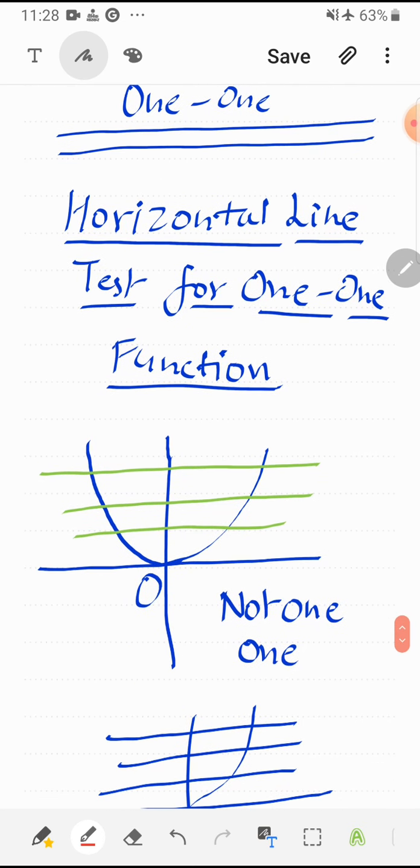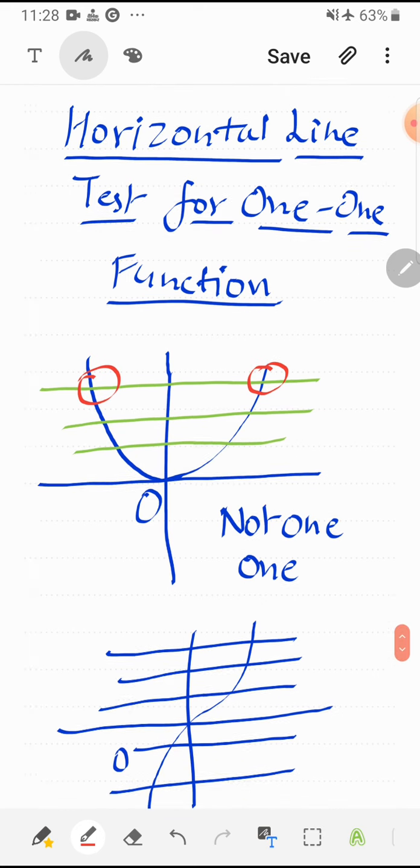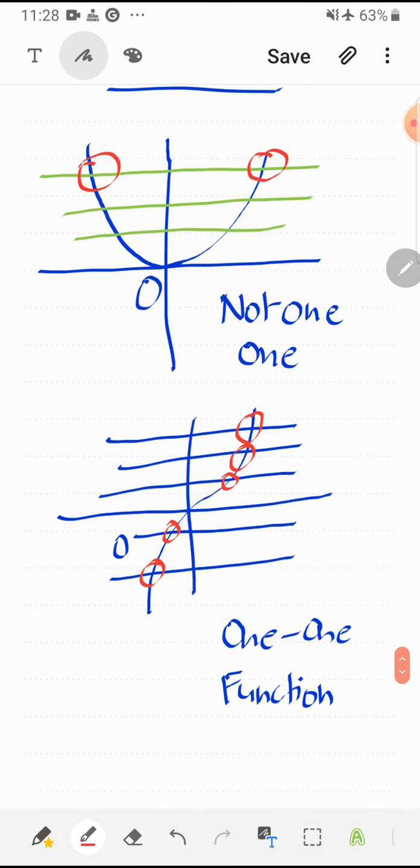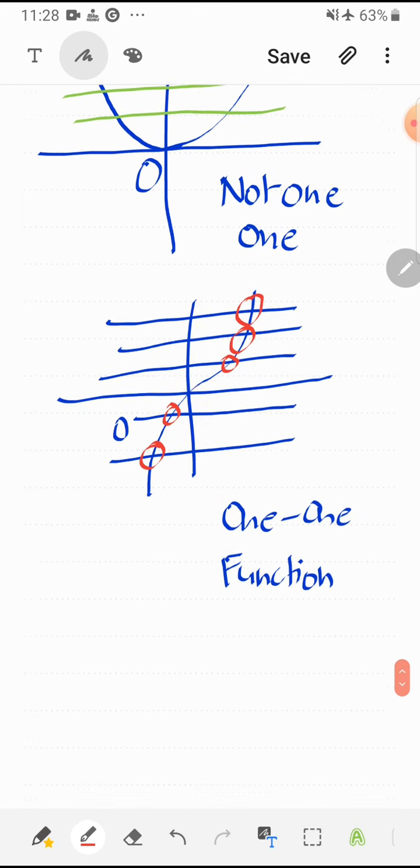The next is horizontal line test for 1-1 function. This is also a good one. Now suppose there is a graph of any function and I draw a horizontal line. Then if the horizontal line is striking twice or more than once, maybe thrice or so many times, that means function is not 1-1. And if the horizontal line is striking only once, then the function is 1-1. So this is called horizontal line test.